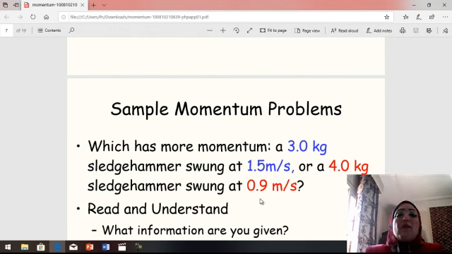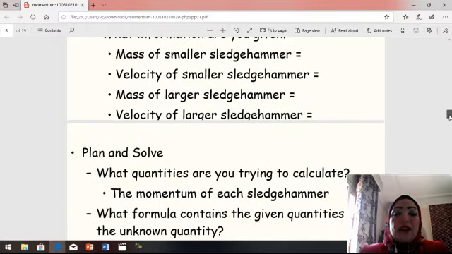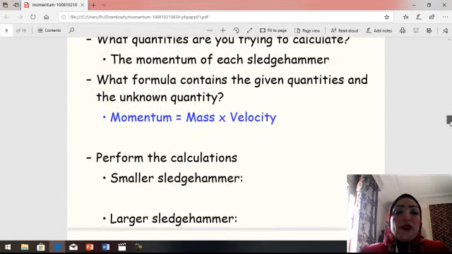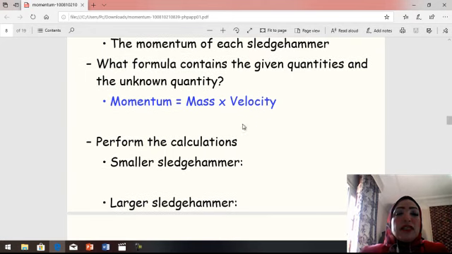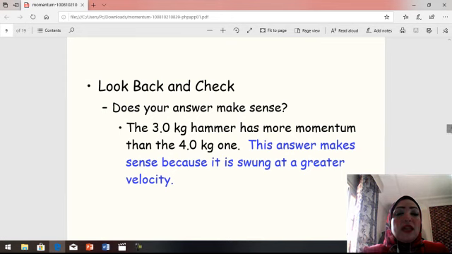Let's solve. Momentum P equals M times V, mass times velocity. So it is 3 kg times 1.5 meters per second, then the second is 4 kg times 0.9 meters per second. Yes, here momentum is mass times velocity, P equals M times V. So which one has more momentum? We will solve it together.